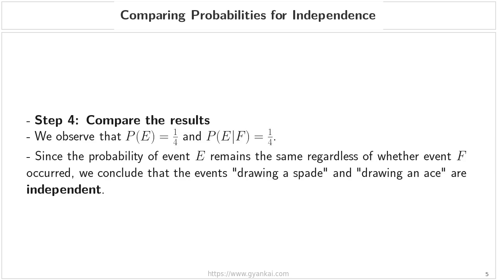Because these two values are identical, it shows us that the probability of event E remains completely unchanged, regardless of whether event F has occurred or not. Therefore, based on this mathematical evidence, we can formally conclude that the events drawing a spade and drawing an ace are independent. In the next slide, I'll show you another example involving a coin and a die to reinforce this idea of separate, unrelated processes.